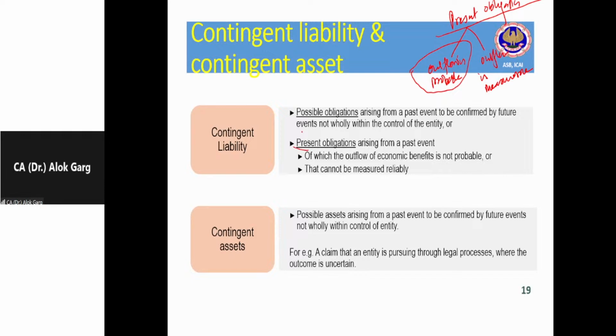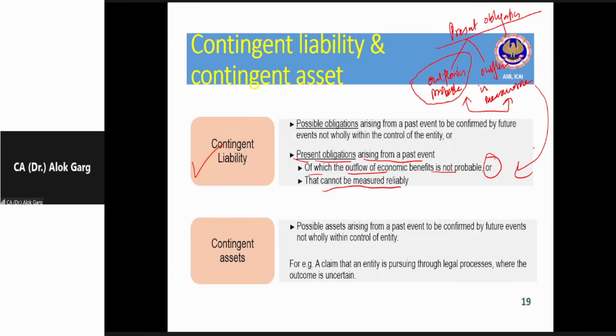So what is a contingent liability? It is a present obligation arising from a past event of which outflow of economic benefit is not probable, or this cannot be measured reliably. Means if either of the two conditions of the provision is not getting satisfied, in that case this provision will shift to the contingent liability. Is it clear, Viraj, Smith, Kochiki? Is it clear?